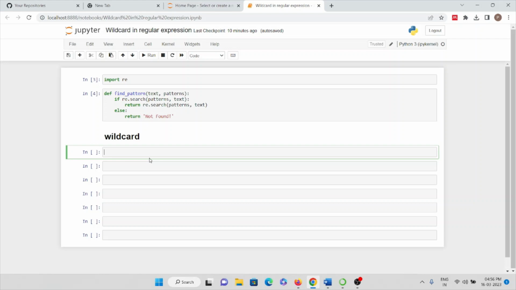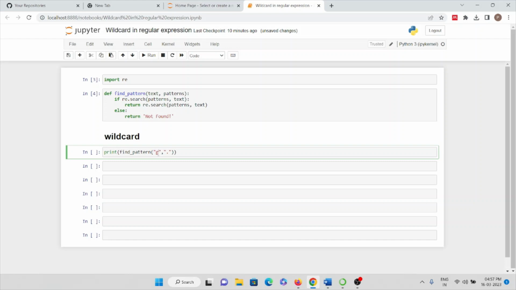So what I will do is take an example. I will print find pattern, and here I will take any character or a number. I will put it as G, and here I will give the wildcard, that is a dot character. So here I have done print find pattern, and I have taken the input as any character, like G.